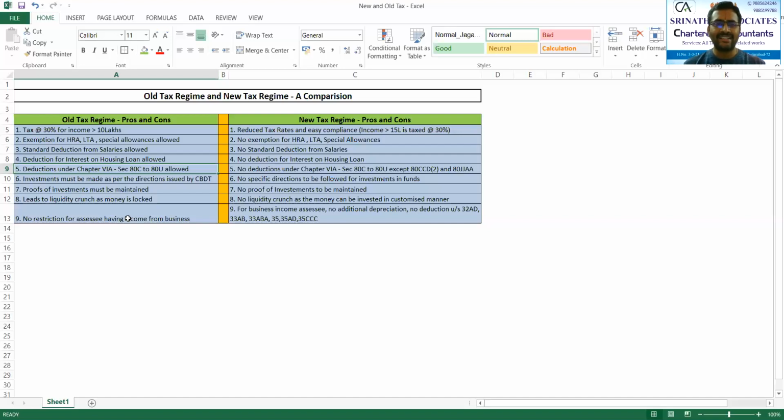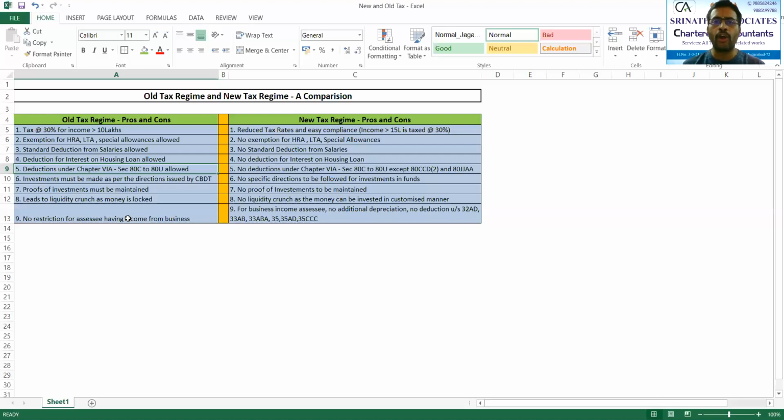Yes. So next, the point of difference with regard to deduction itself. Earlier, if you had to claim the deduction, you had to save the receipts. That is a proof of investment, which you had to maintain as documentary evidence.